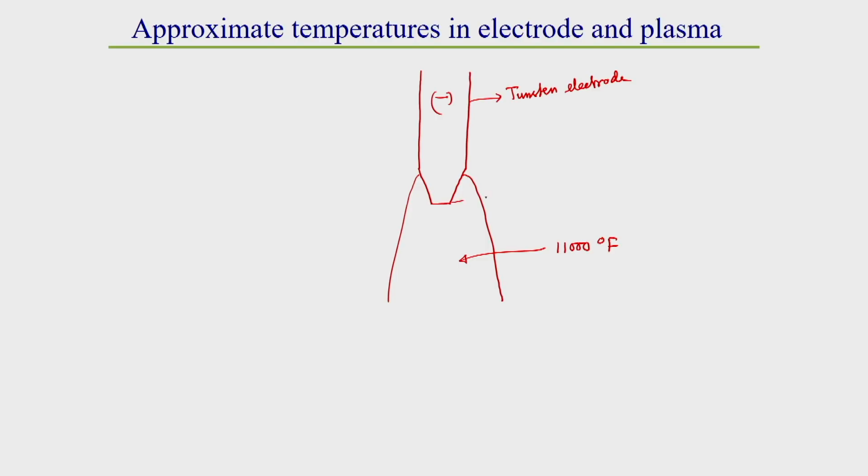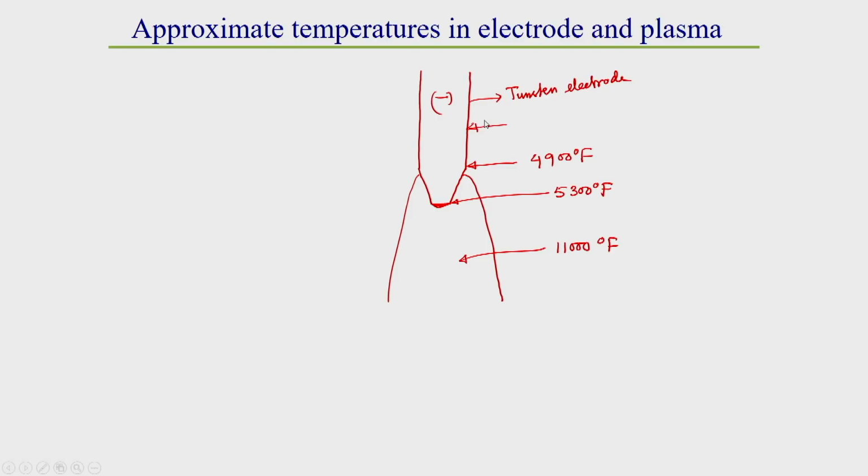At the tip, that means in the cathode spot zone, the temperature is coming around 5300 degree Fahrenheit. Just outside this arc, the temperature is around, approximately, so that you can get a feel, 5000 degree centigrade.